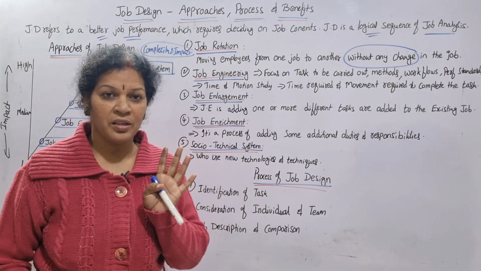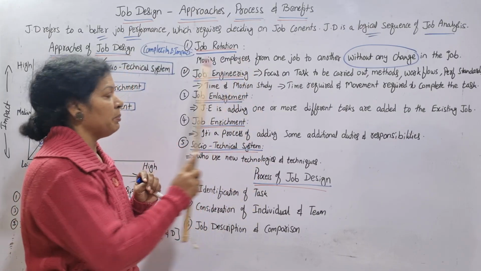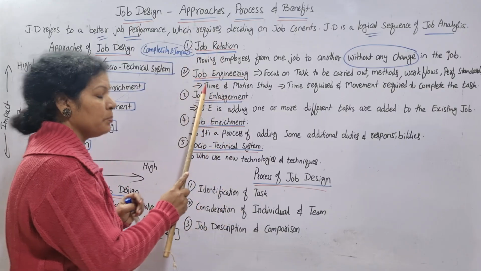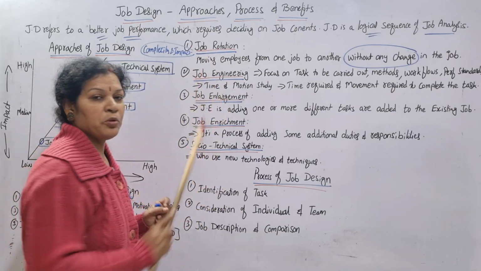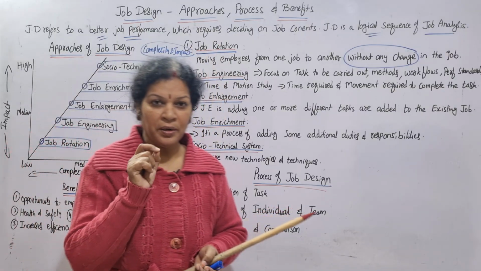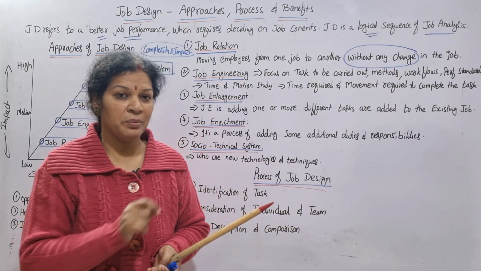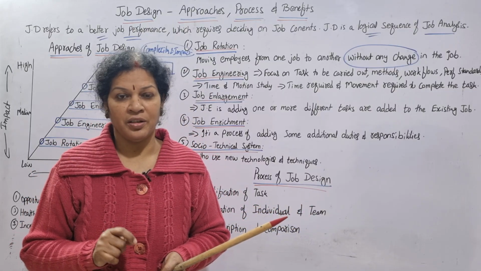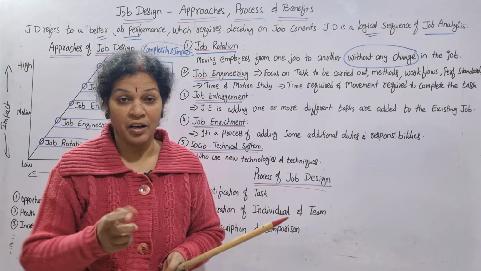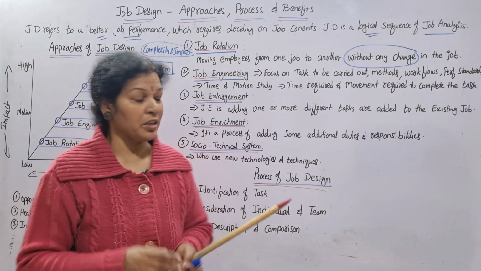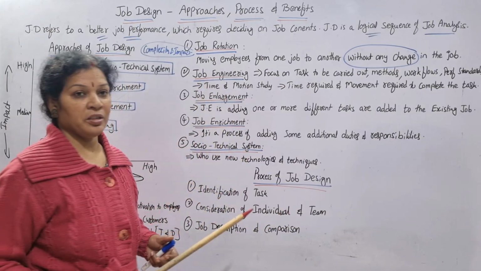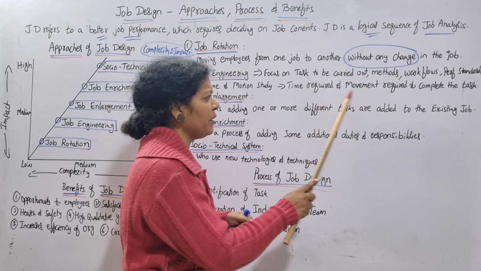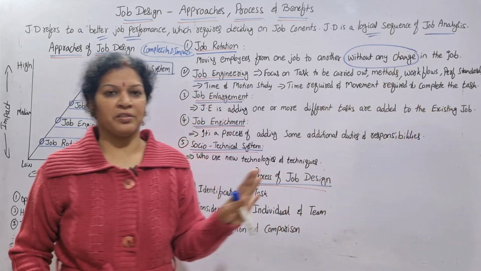On this basis, job engineering will be there. This mainly focuses on time and motion study. To complete a particular task, how much time he needs, how much movement he is taking. So that is time and motion study, nothing but the time required and movement required to complete the task.